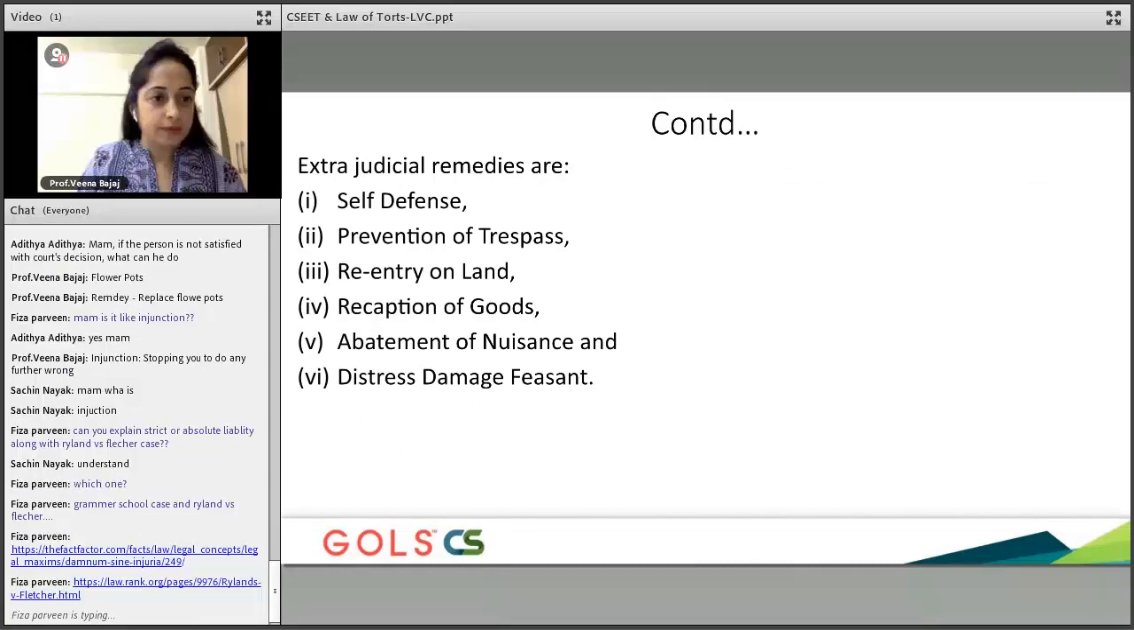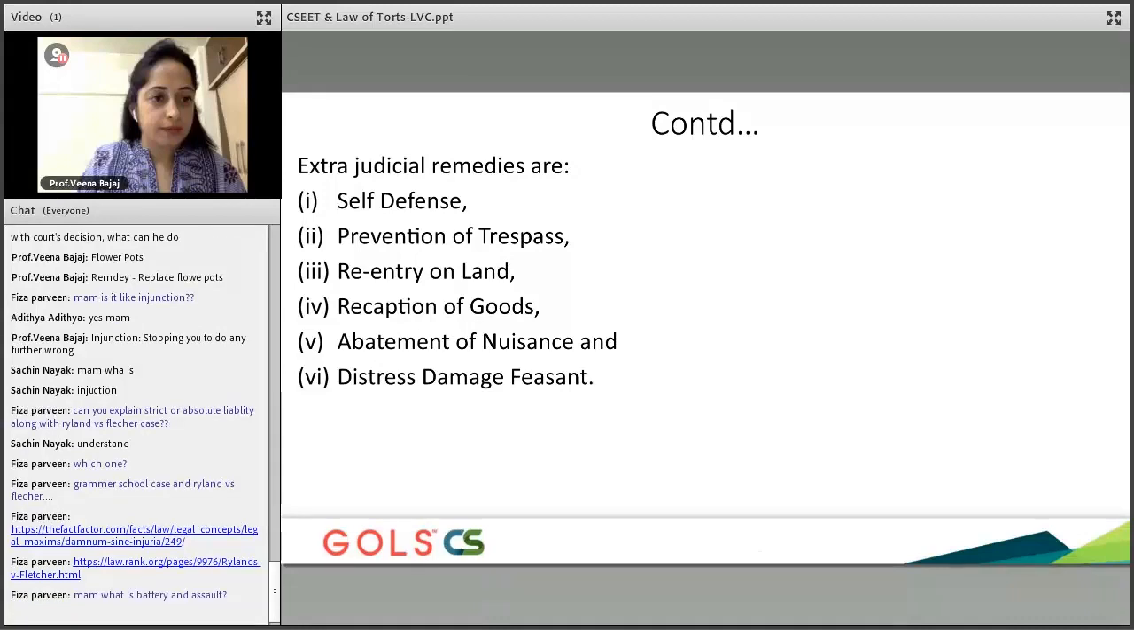Okay, what are the extrajudicial remedies that are available to you? Self-defense. You can protect yourself. You can prevent trespass. You can put barricades and things like that to not allow the other person to come in. Re-entry of the land, you can go take the possession back. You can take the recaption of the goods. You can do abatement of nuisance. You can try ensuring that there is a stopping to the nuisance that the other person is causing.